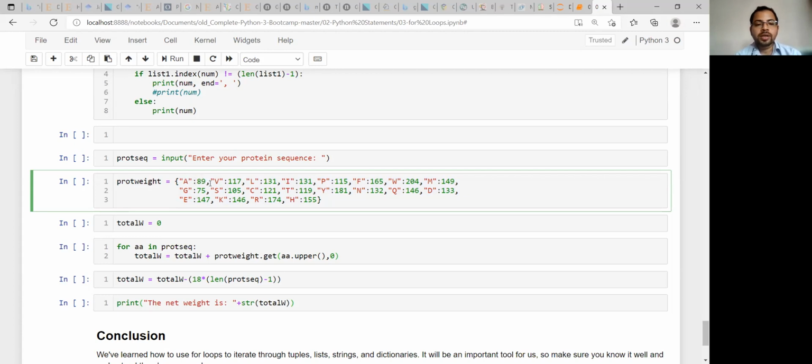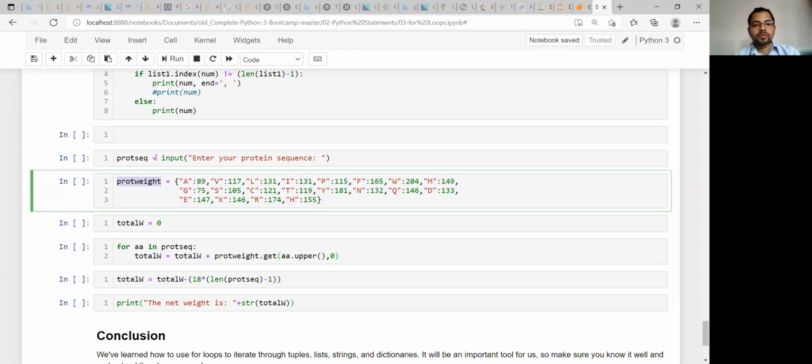So this is a pair. After a comma, again one key, colon, its value, comma, key, colon, value. So these are the key-value pairs, and at last you place one closing second bracket, right? So this is the dictionary, and the dictionary name is proteinoid.